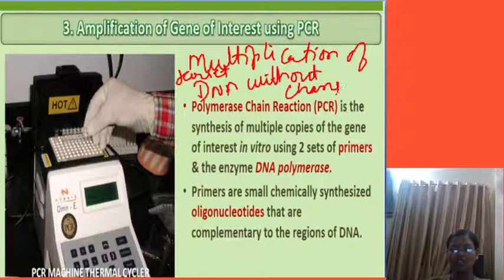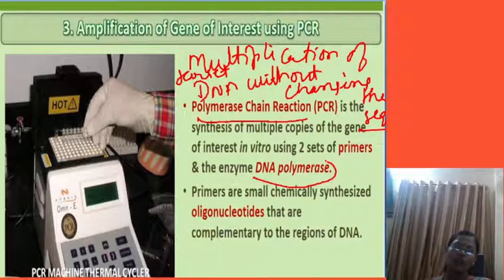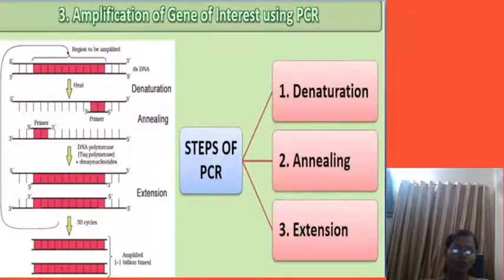Without changing the sequence, the target DNA is multiplied. That is called amplification, and that is done by the polymerase chain reaction. Two sets of primers are required, DNA polymerase is required, and oligonucleotides are required. Next we'll see the steps here.